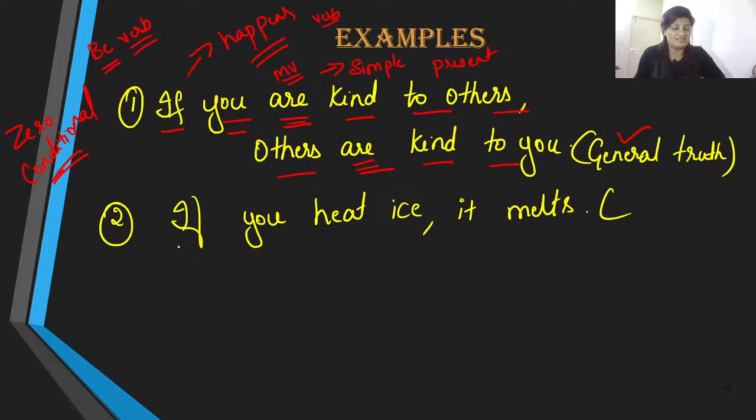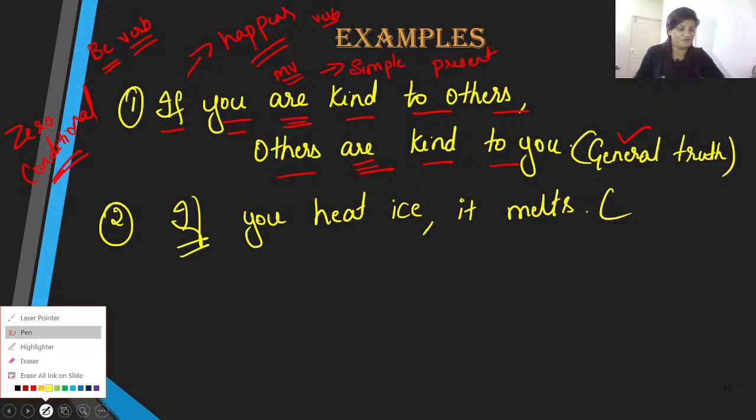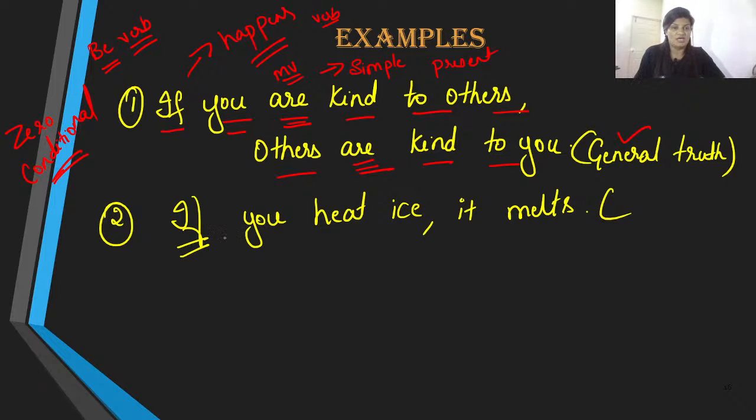This is our if conditional, and if you heat ice, you can see that this statement is in simple present. So this is our clause number one, and this is our clause number two. If you heat ice, it melts. This is in fact a scientific truth. Sorry, not the truth, but the fact. If you heat ice, it melts. So this is our scientific truth, and here we have general truth.